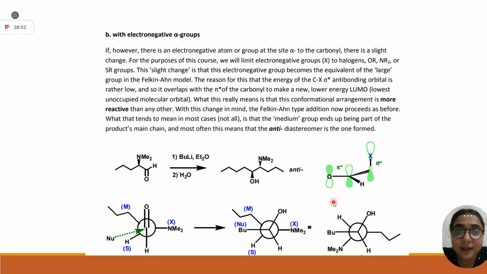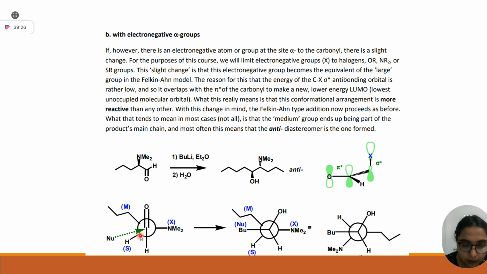Next, what can happen? You may be given a question where at the chiral center any heteroatom is there. Then you can't apply that large, medium, small model. In that case, the only change you have to make is, instead of that large group, put your heteroatom. And the reason why is already written over here. Due to better overlapping, you can read from this.